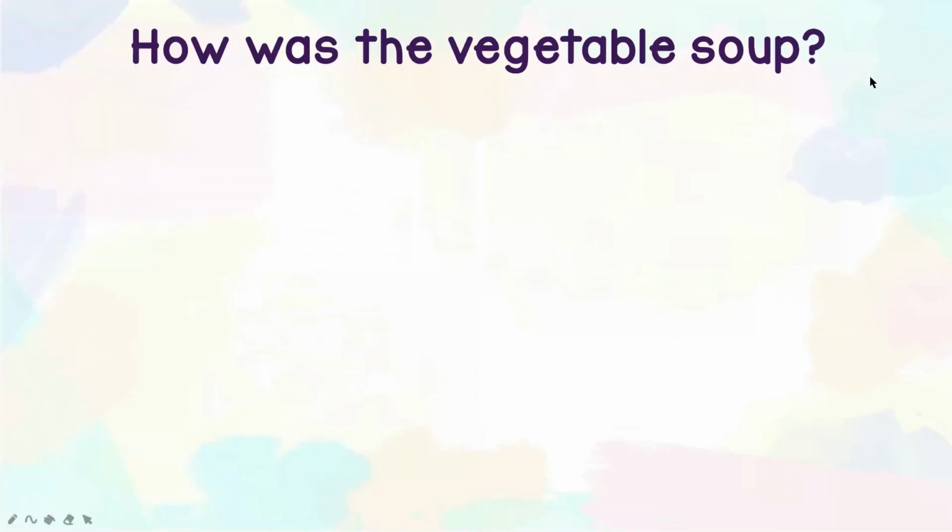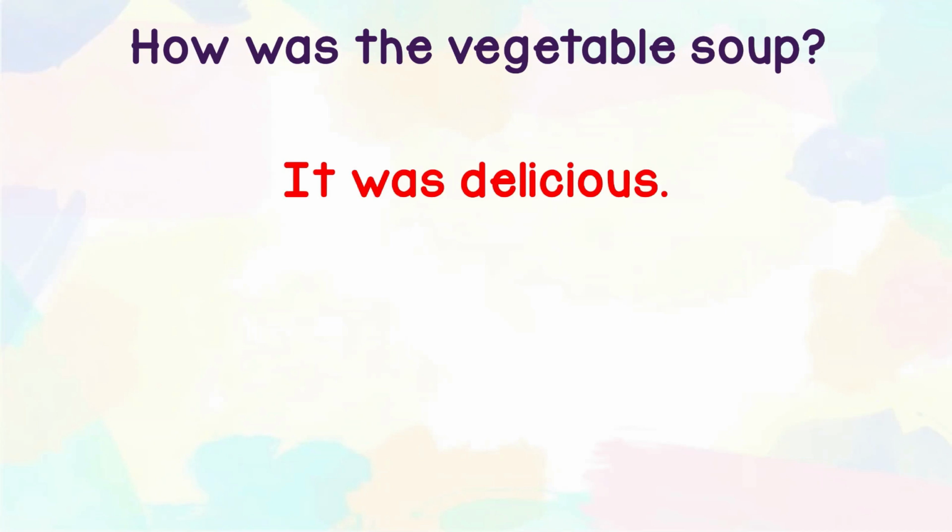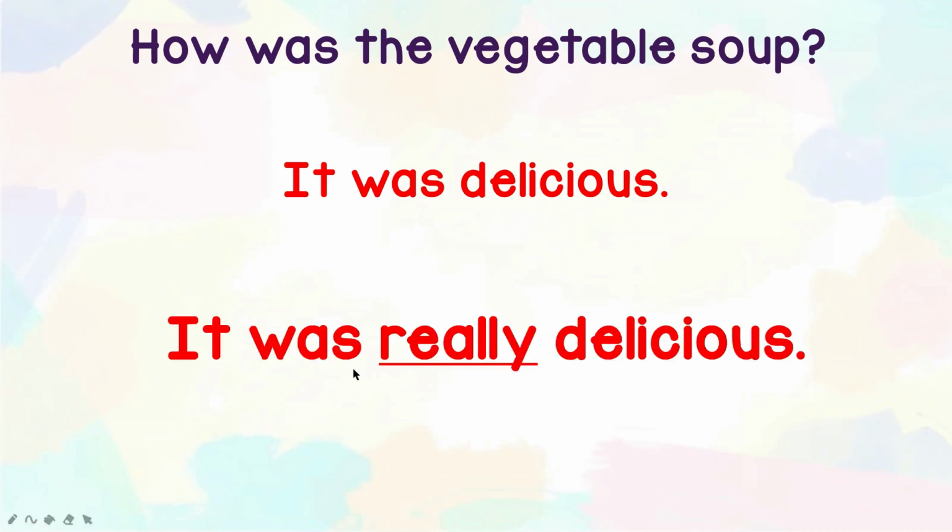Okay, class. If you look back at the last question, how was the vegetable soup? Instead of choosing the answer, it was delicious. Remember, delicious is an adjective which describes the taste of the soup. But Kelly used the answer, it was really delicious. Here Kelly used really, which is an intensifier to emphasize the adjective.